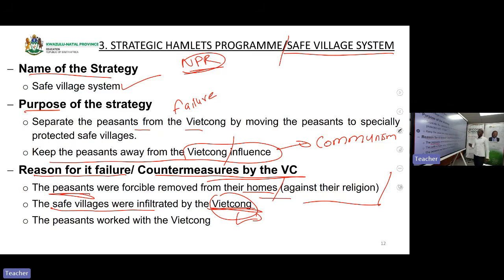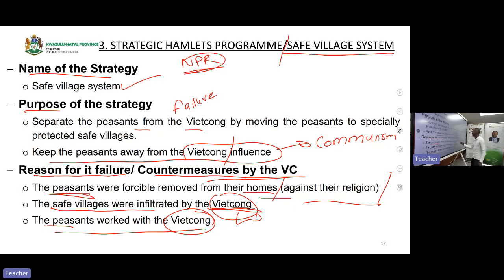Are we clear, class? And then the peasants in the safe villages worked with the Viet Cong. Why did they work with the Viet Cong? Because the peasants were not happy about being removed from their homes. They were not happy in the safe villages. So the peasants chose to work with the Viet Cong because the Viet Cong promised them what?